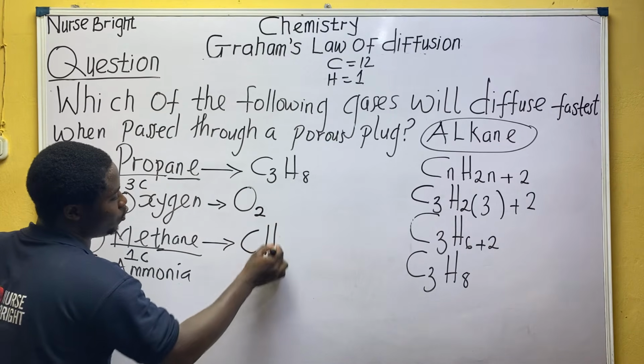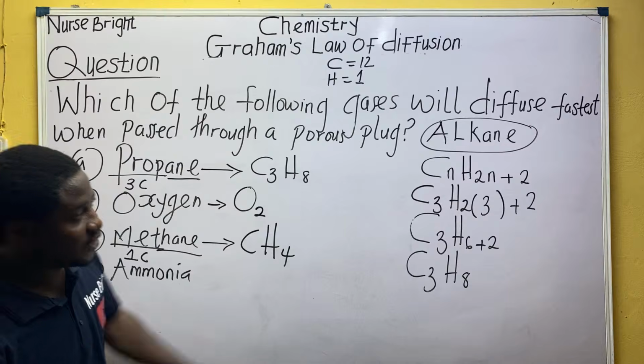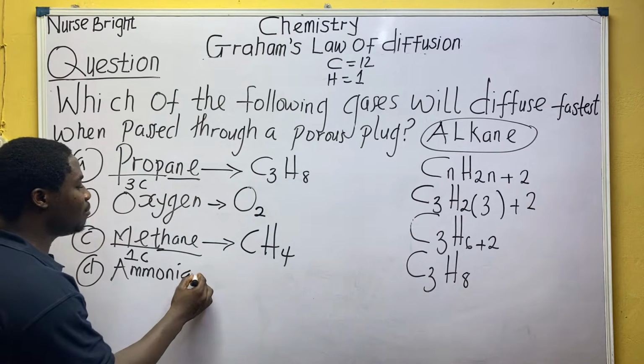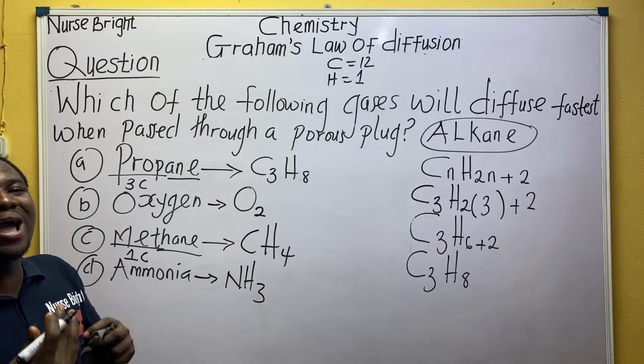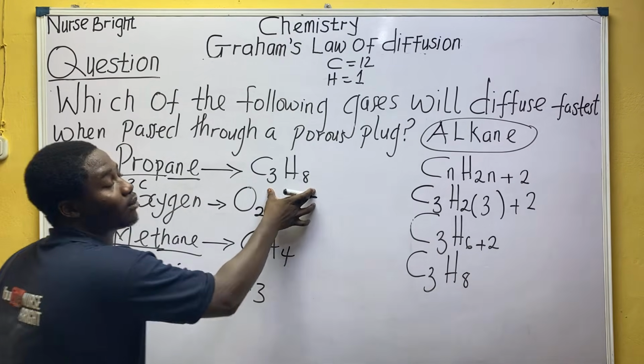Methane gas, they should not tell you it is CH4, but we can check it, it's correct. Ammonia, as a student, is NH3, don't forget. So the one with the lowest mass will diffuse faster. Let's calculate the molecular mass here.